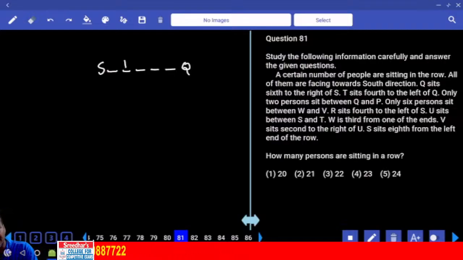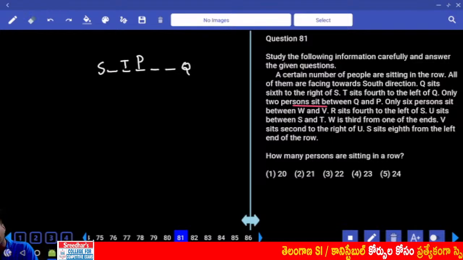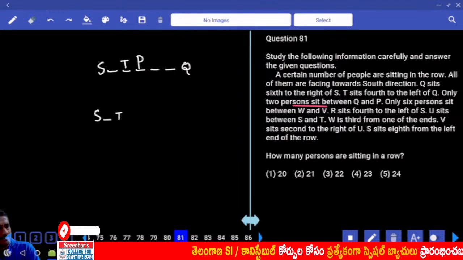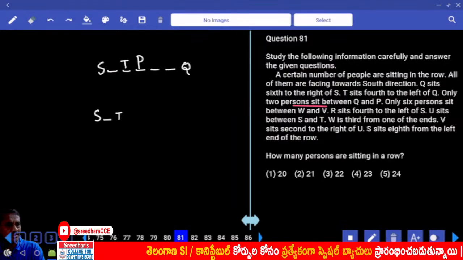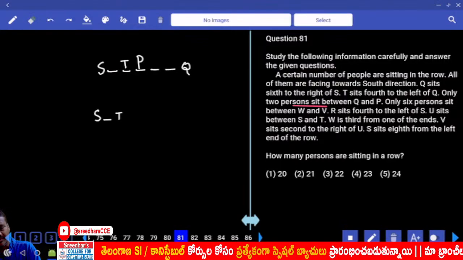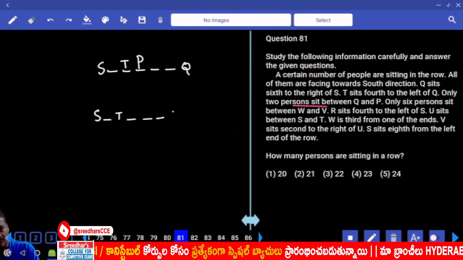Now Q is 6th to the right of S and T sits 4th to the left of Q. 1, 2, 3, 4. T is 4th to the left of Q. And only 2 persons between Q and P. P can be the left hand side or right hand side. Now there is another possibility as well. Now S is here, T and only 2 persons between Q and P. Then blank and Q is here.